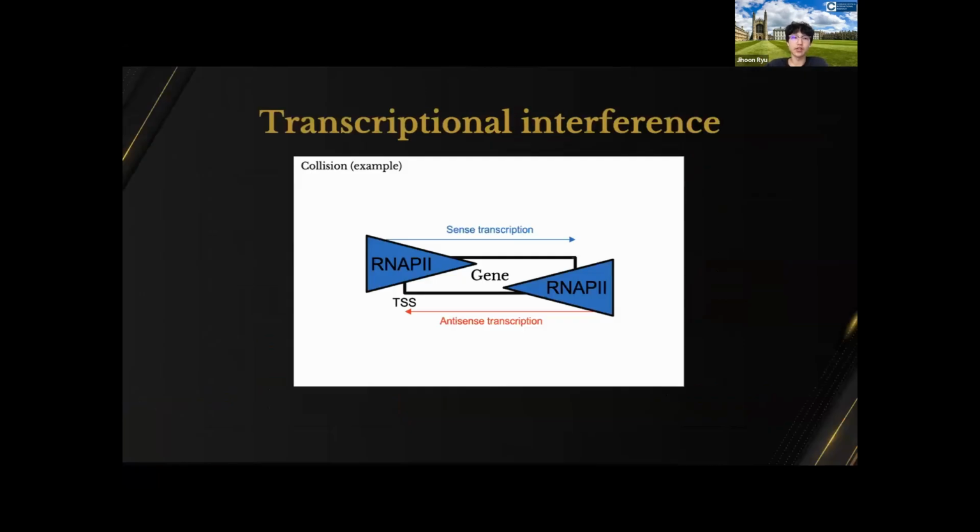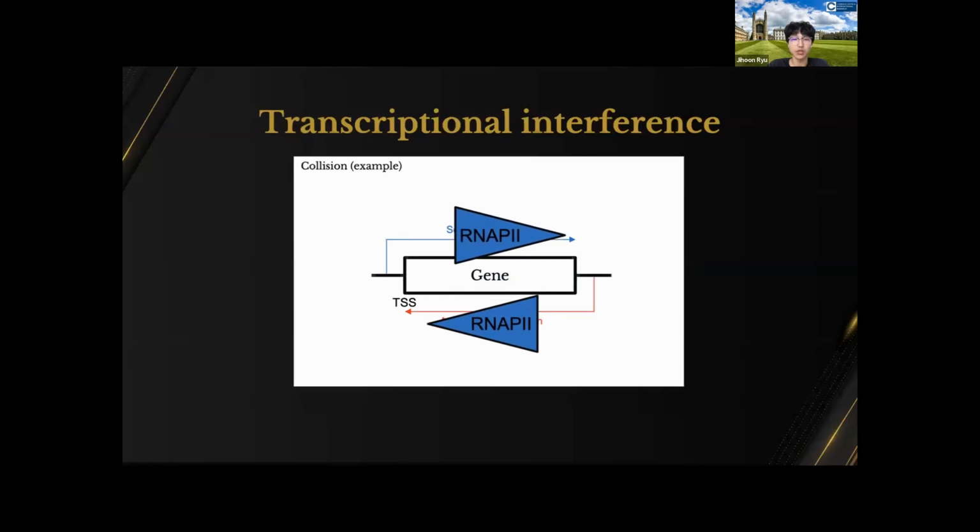And then here's another example of how antisense transcription regulates gene expression. This is transcriptional interference, and when two RNA Pol IIs collide with each other, it hinders the process of transcription, and that is how it hinders the gene expression process as well. So here's an easy animation for you to understand.